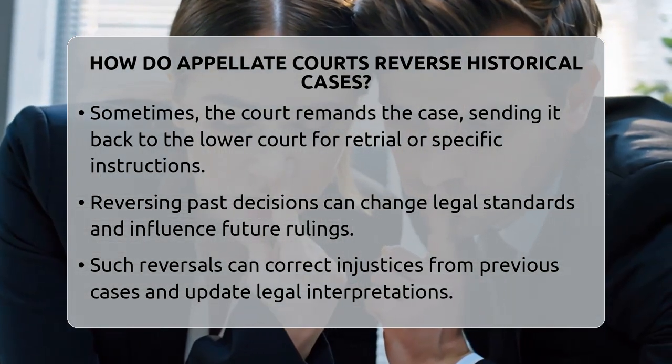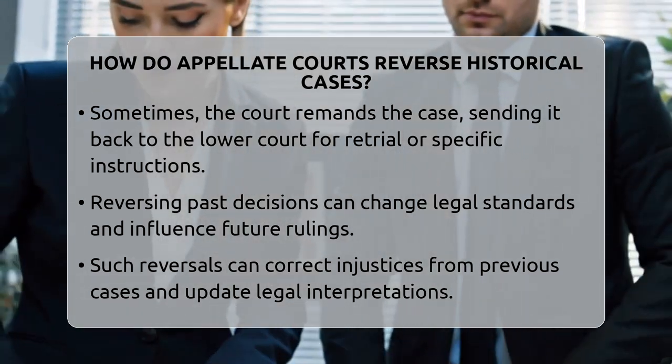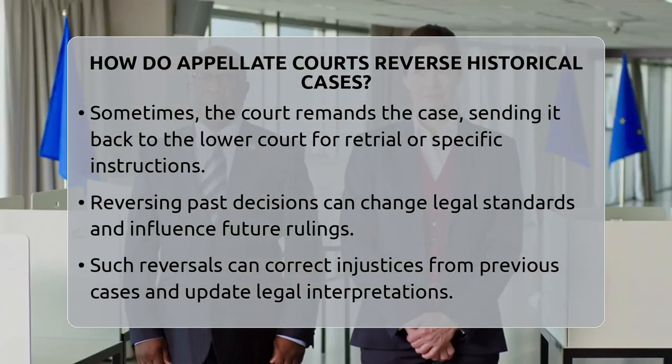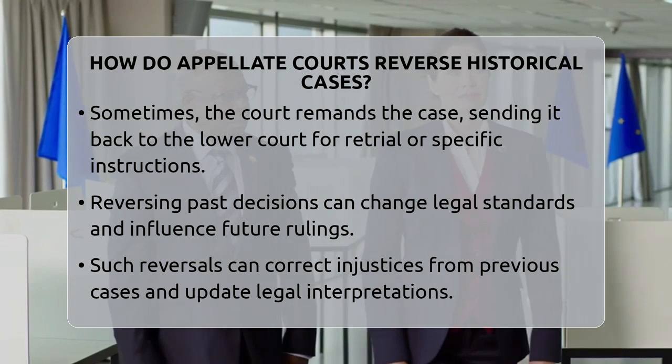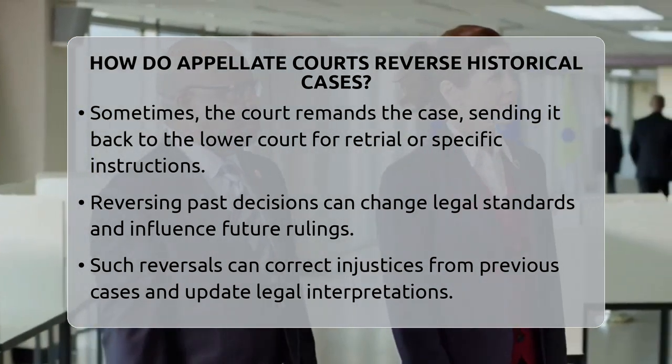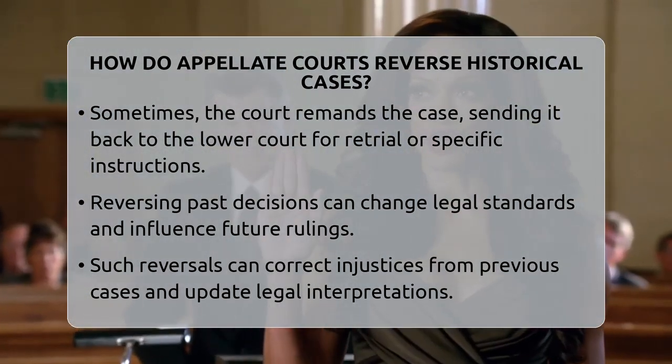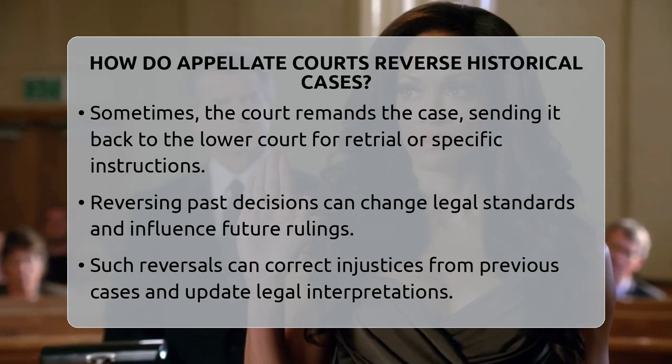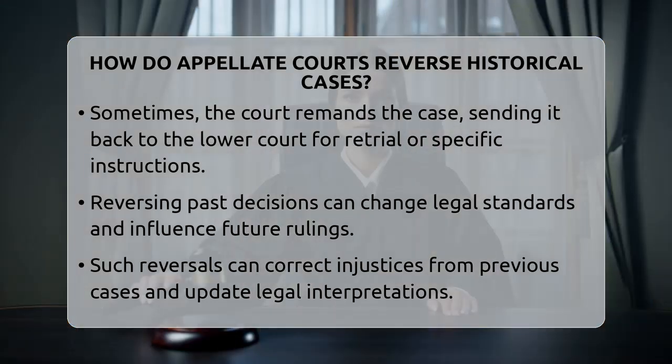Reversing a historical case can change legal standards and influence future rulings. It can also correct injustices from the past. When an appellate court reverses a decision, it sets a new precedent or clarifies existing law. This process keeps the legal system fair and adaptable over time.